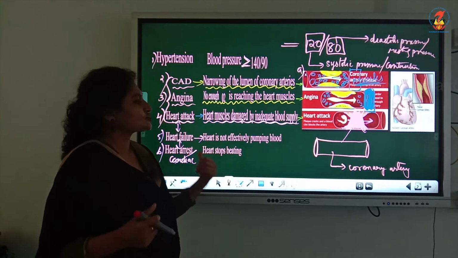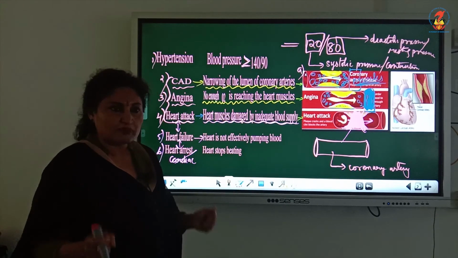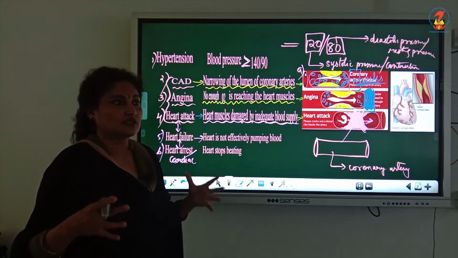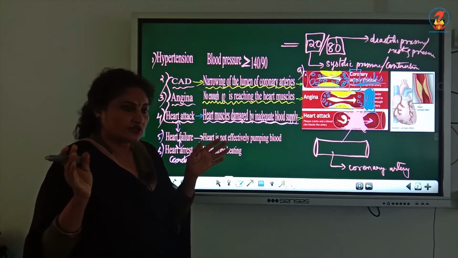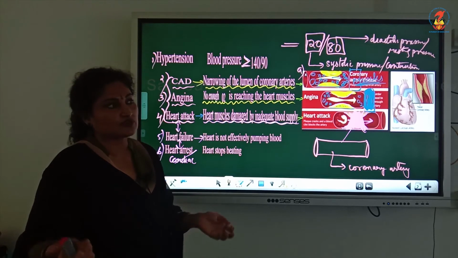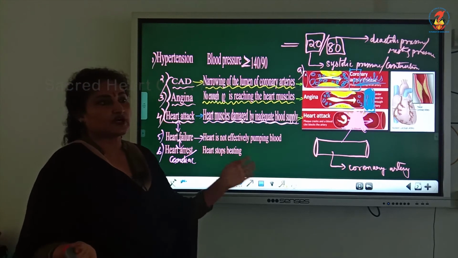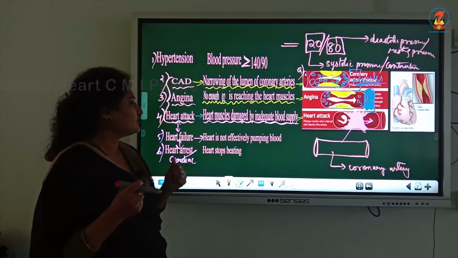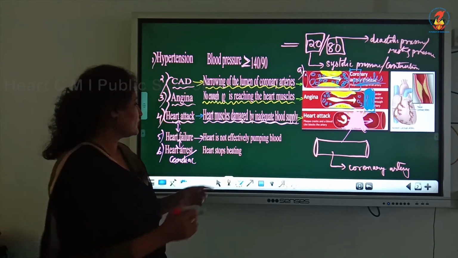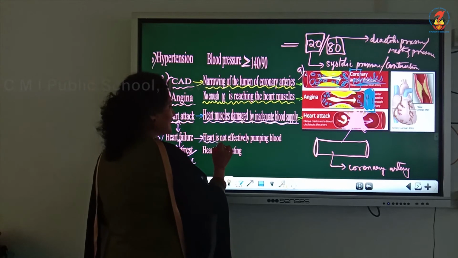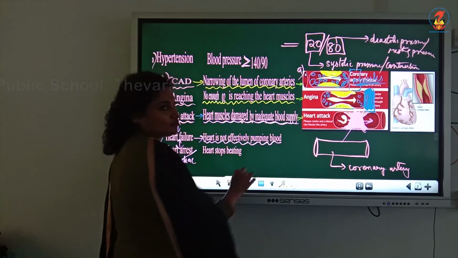The heart stops pumping effectively. It's pumping but not efficiently. The atria are slowly pumping and the blood is pushed to the ventricles. The ventricles are slowly pumping and pushing the blood to the aorta and the pulmonary artery. Effectiveness is lost. So in heart failure, the heart is not pumping blood effectively.